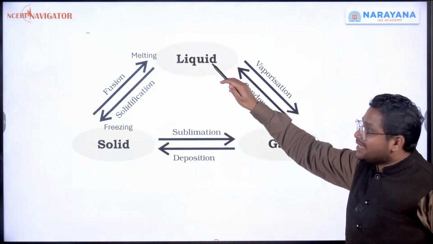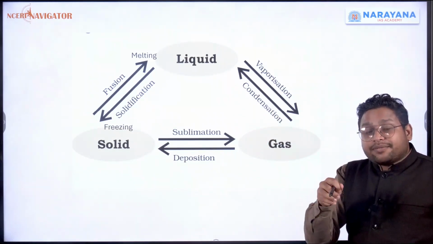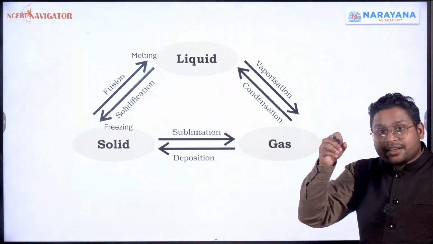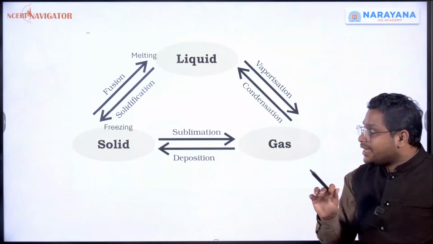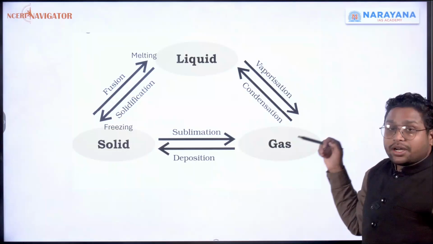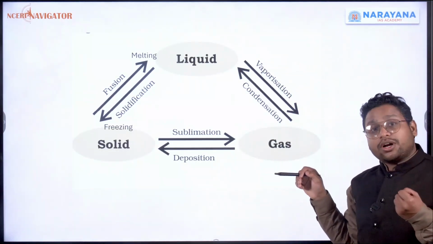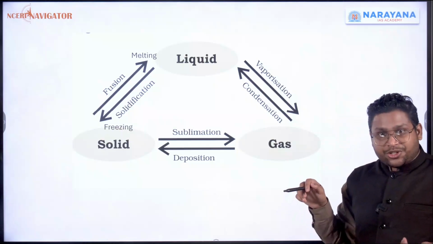Similar thing will happen in case of liquid: the liquid will remain liquid, but its temperature will increase. After a point of time, temperature will not increase. The heat will be used to convert it into a gas form. This heat which is being absorbed is called latent heat of vaporization.